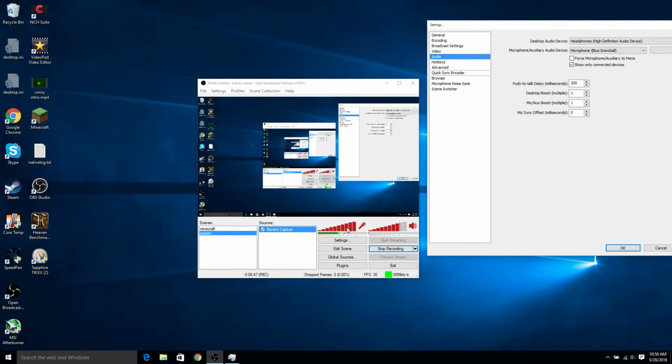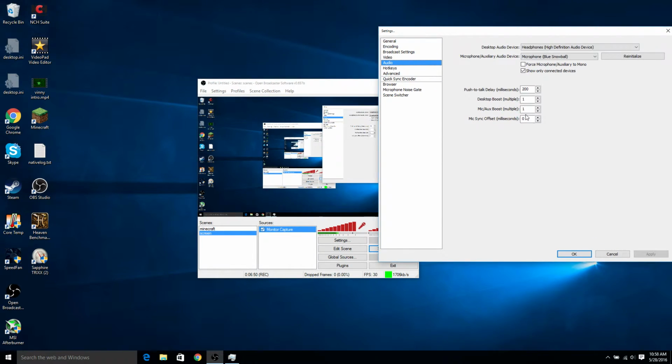this red bar all the way up, then you might want to use mic/aux boost multiple, but I don't have to do that. Or if your desktop or your laptop background audio seems extremely low and that bar's all the way up, you could boost it also.